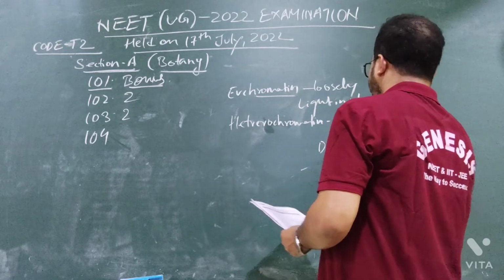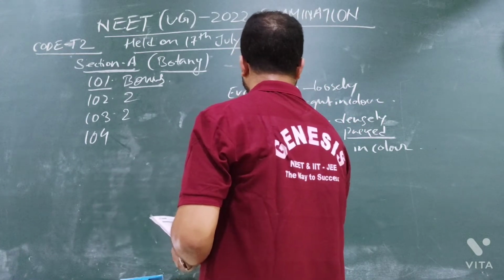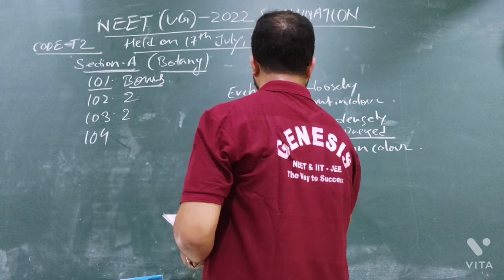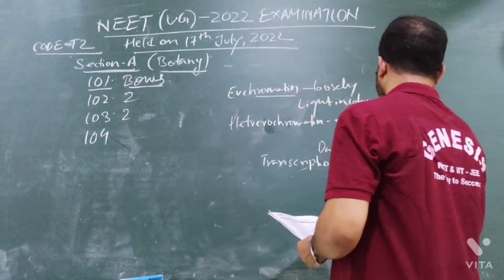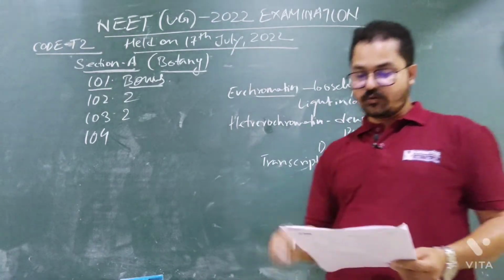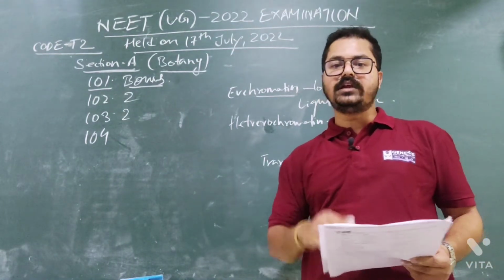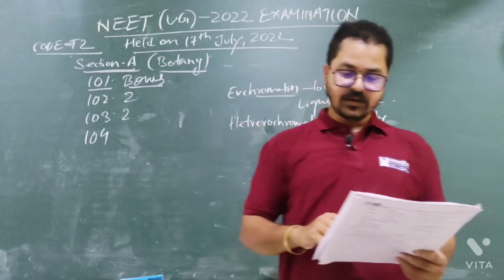And remember, heterochromatin is transcriptionally inactive. It cannot perform transcription. Are you getting my point? Option B says heterochromatin is transcriptionally active. It is wrong. Option A is correct. Euchromatin is loosely packed chromatin.